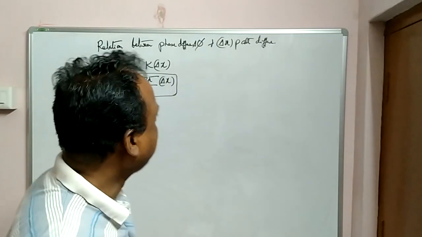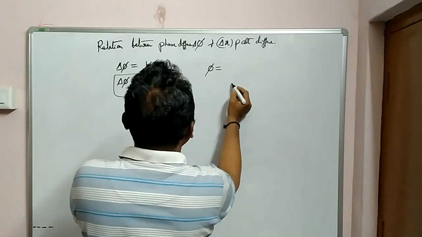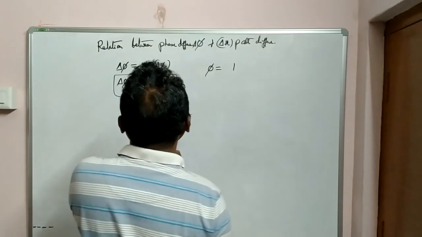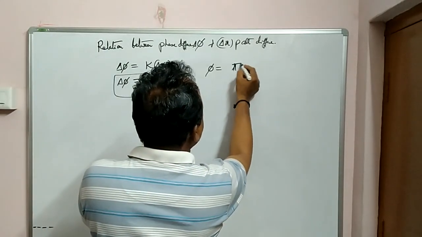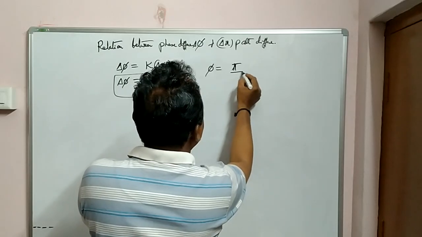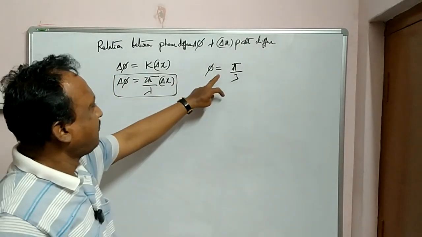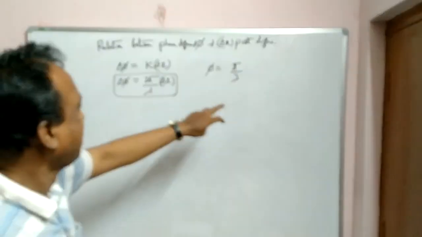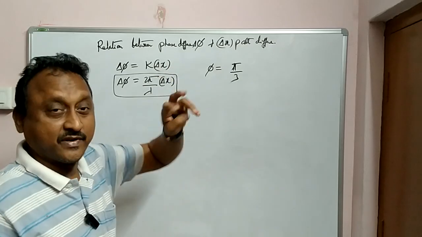For example, take phase difference phi is equal to pi by 3. Okay? Now we have to convert this into path difference.